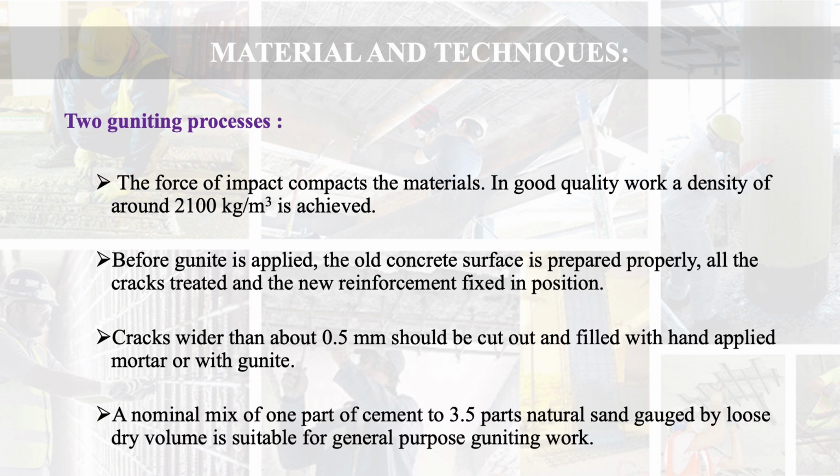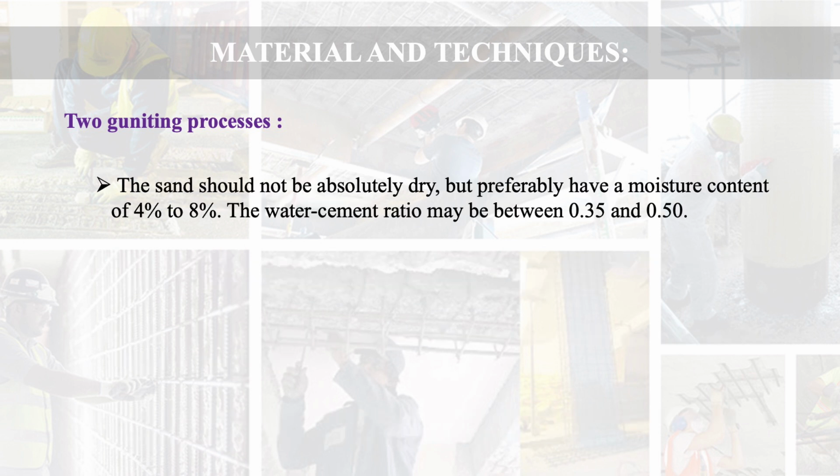Cracks wider than about 0.5 mm should be cut out and filled with hand applied mortar or with gunite. A nominal mix of 1 part of cement to 3.5 parts of natural sand gauged by loose dry volume is suitable for general purpose gunite work. The sand should not be absolutely dry but preferably have a moisture content of 4 to 8%. The water cement ratio may be between 0.35 and 0.5.